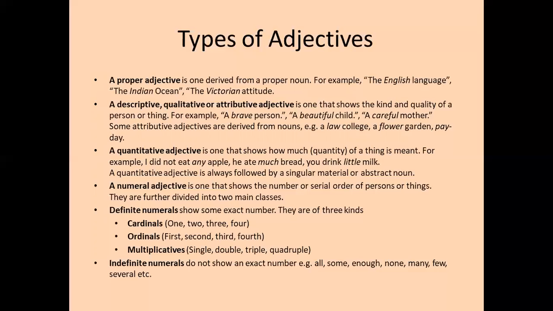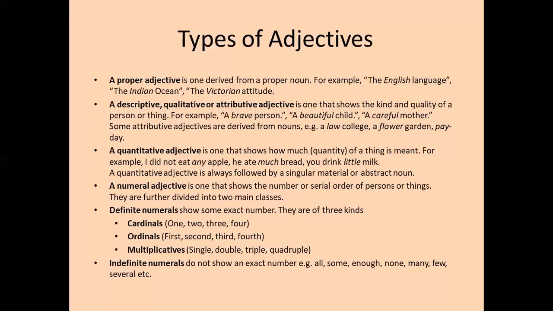As I was just mentioning, determiners are also adjectives. A quantitative adjective is always followed by a singular material or abstract noun. A numeral adjective is one that shows the number or serial order of persons or things. They are further divided into two main classes: definite numerals and then indefinite numerals.